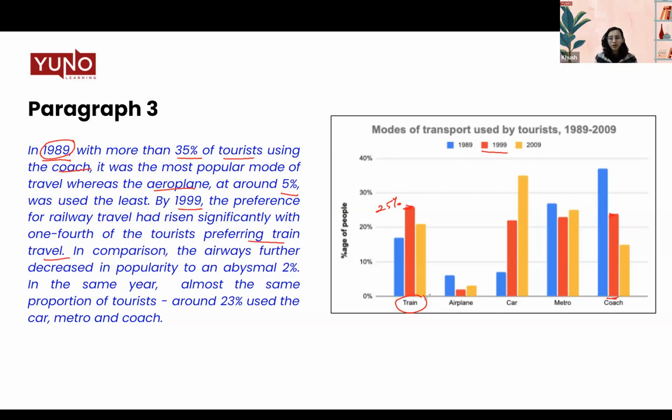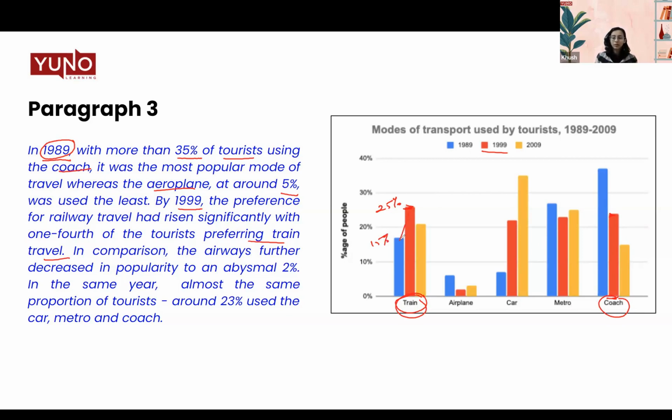So here we're talking about the train travel and the coach travel. So you can see how it rose from 15% to 25%.